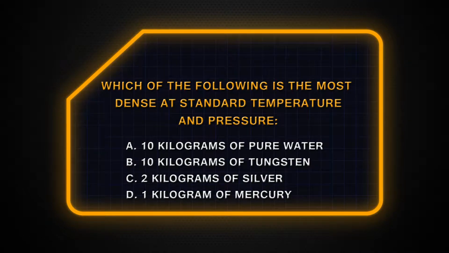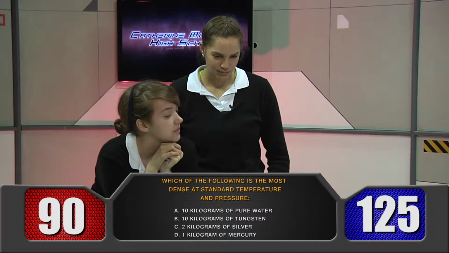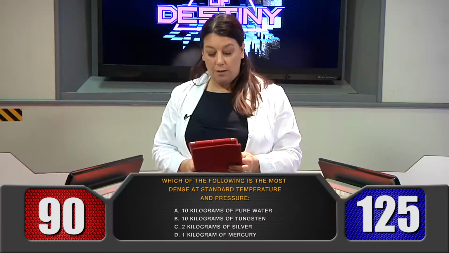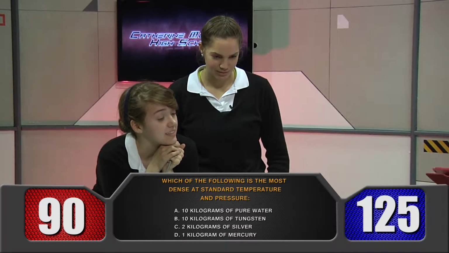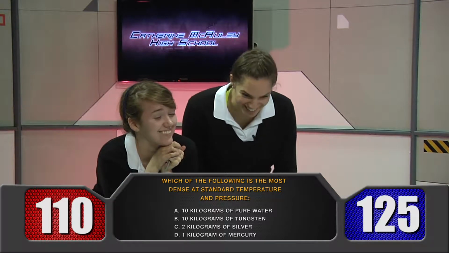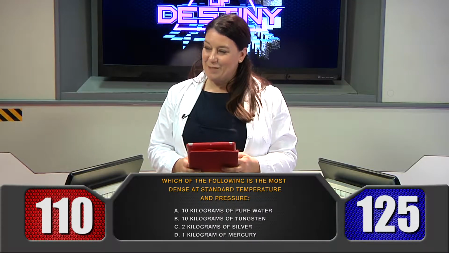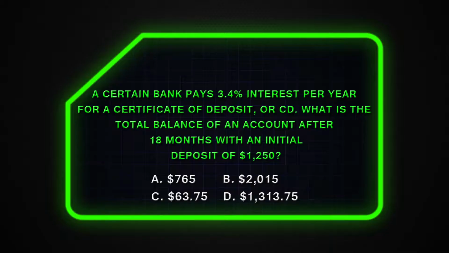Your choice again. Science for 20. Which of the following is the most dense at standard temperature and pressure? Red team. B. Did you say B? Yes. That is correct. And your choice, red team. 20 for math. A certain bank pays 3.4% interest per year for a certificate of deposit, or CD. What is the total balance of an account after 18 months with an initial deposit of $1,250?